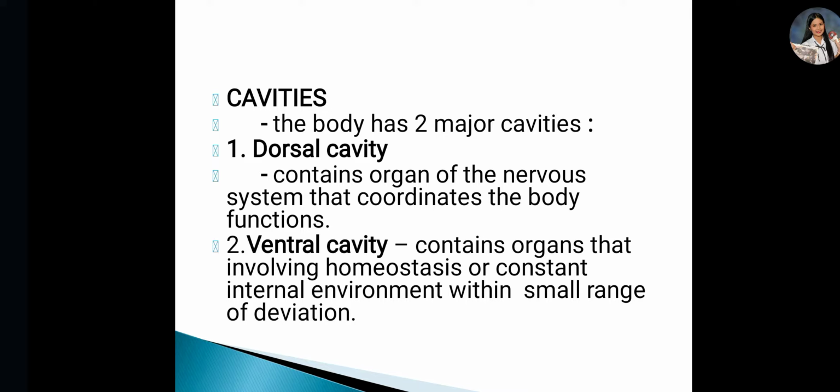Then next, it is the body cavities. Anatomy and physiology typically describe the two sets of internal body cavities. It is called the dorsal and the ventral body cavities. The dorsal cavity contains organs of the nervous system that coordinate the body functions, while the ventral contains organs involved in homeostasis, or a constant internal environment within a small range of deviations.